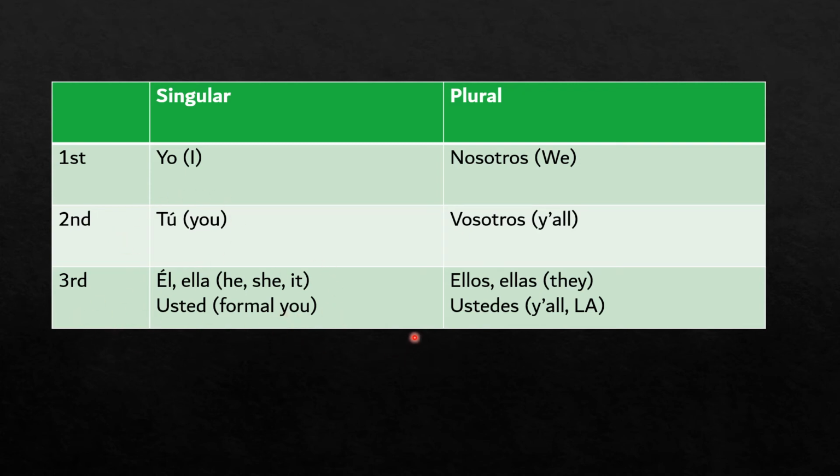All right. And then instead of vosotros, they just use ustedes. And if you want to think of it in one way, it's like you want to be respectful to the group because in your group there might be friends or peers, but there also might be professors or bosses or parents or somebody you want to give that respect to. So we just refer to everybody as ustedes. All right. Usted, formal you, ustedes is the y'all version in Latin America. And then ellos, ellas is they. So the plural form of el is ellos, the plural form of ella is ellas.